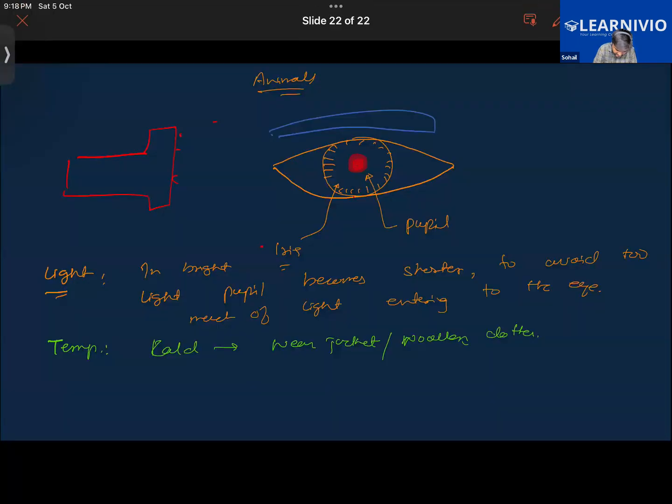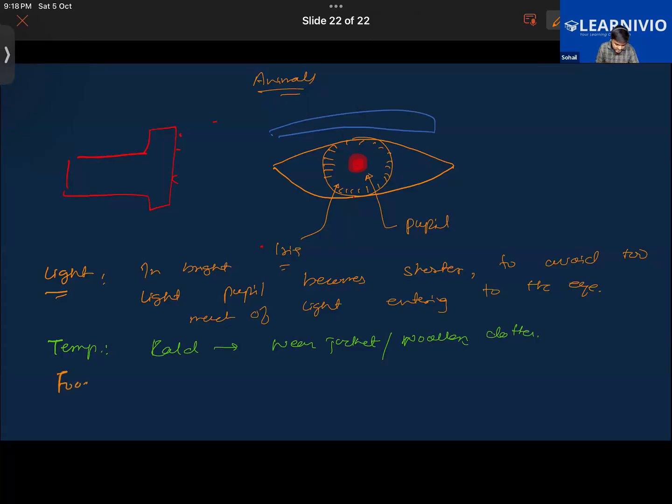Okay, and in the case of, if we happen to touch something hot, then our nervous system would be guiding us to remove our hand from there. Okay, that is one thing. Like if you were to touch something very hot, you will automatically take your hand away from that object, withdrawing your hand.